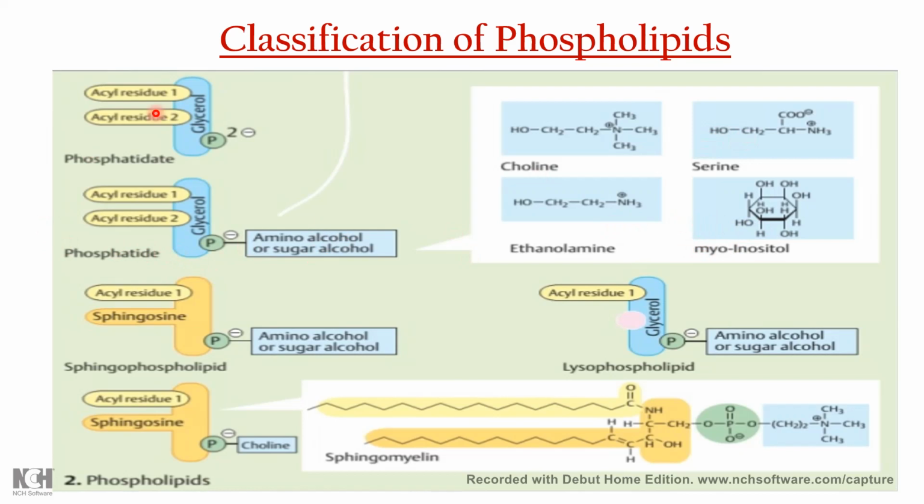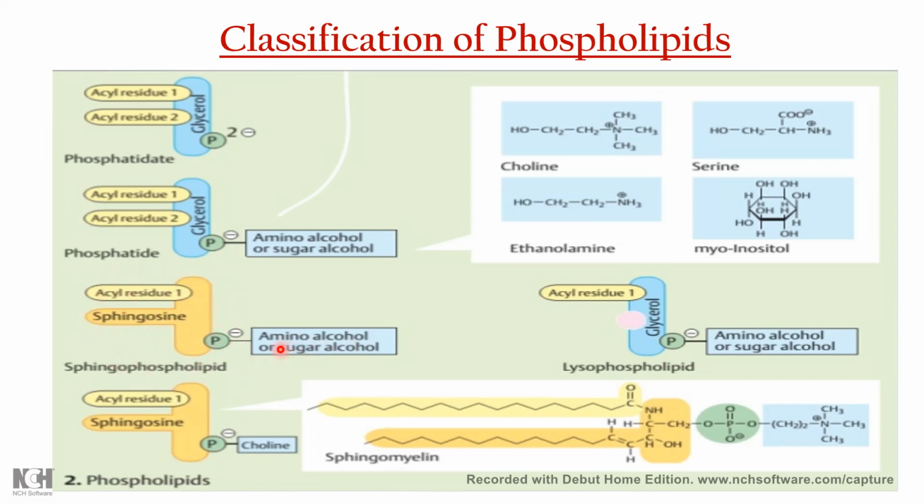So this is the glycerophospholipid because it has a glycerol in it and a phosphate group. That's why they are called phospholipids. And this compound also has a phosphate group. They also have one acyl group, or fatty acid, but they contain an alcohol, not glycerol. They contain sphingosine. So that's why they are called sphingolipids.